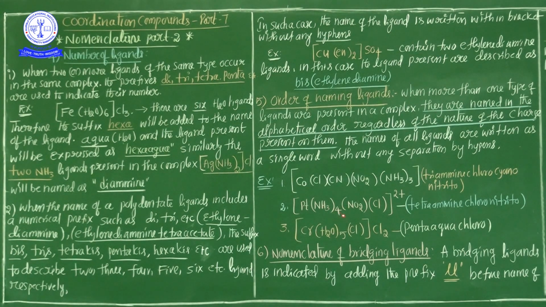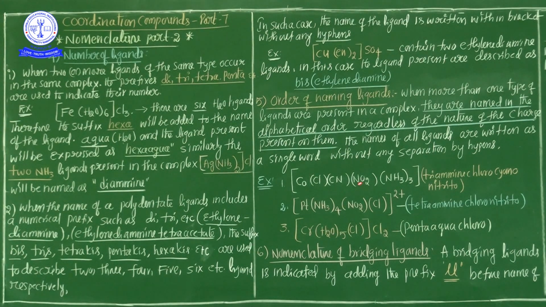The ammine is present four times, so tetraammine. The second ligand is chloro; according to alphabetical order, chloro comes second, present one time. So chloro, then nitrito, platinum(II) ion.